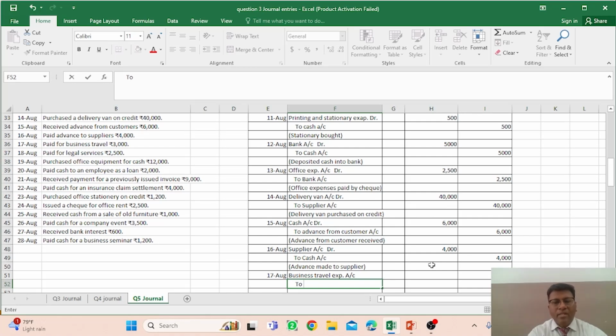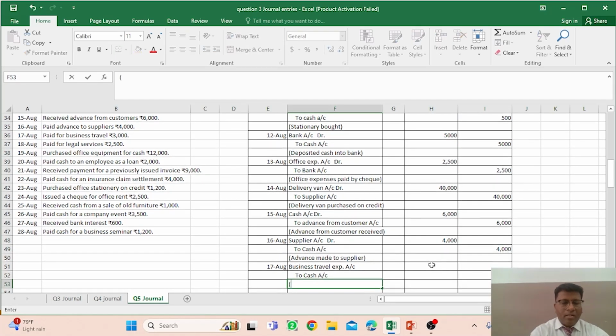So every transaction that is not made by check, that time you have to make the cash account credit, right? And you have to make the narration, business travel expenses paid. Okay, and what is the amount of this transaction?